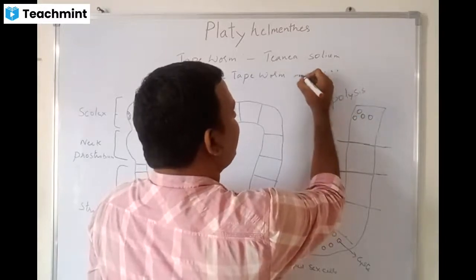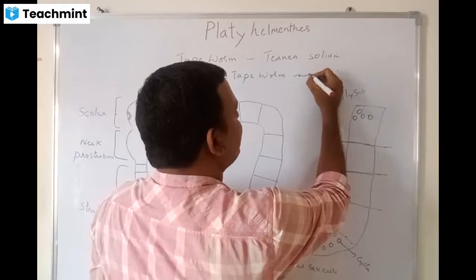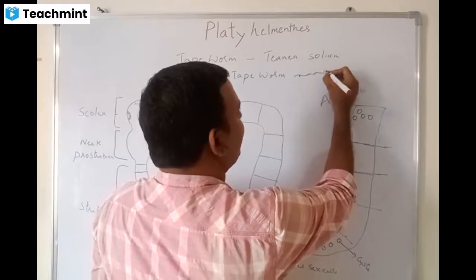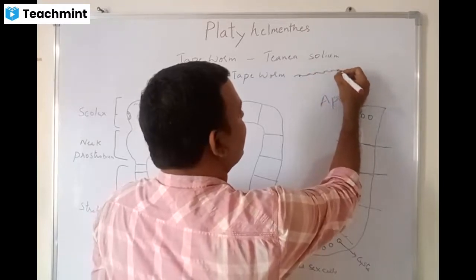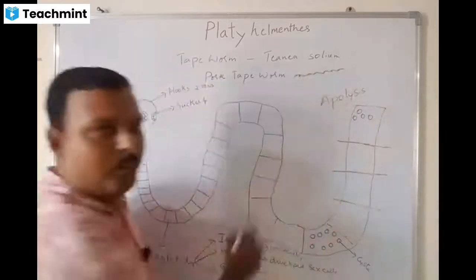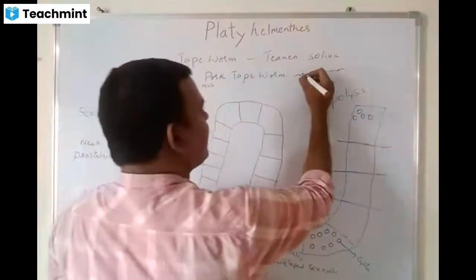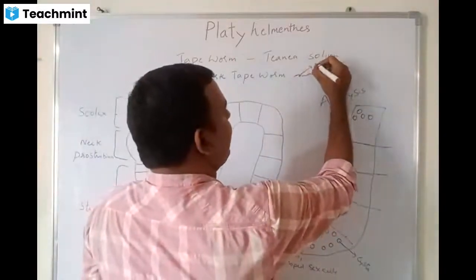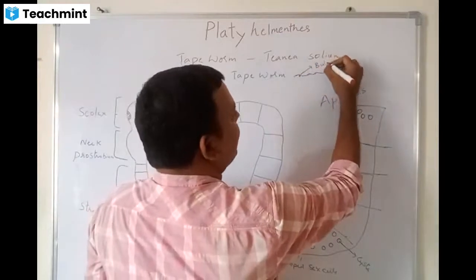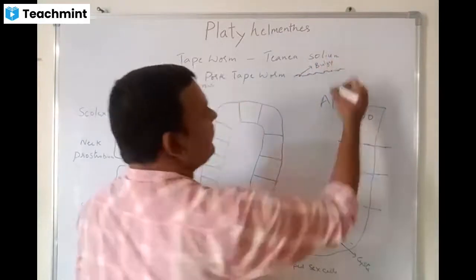If you observe the meat of the pork which is infected by this Taenia solium, it has small bulges, bulgy ones.